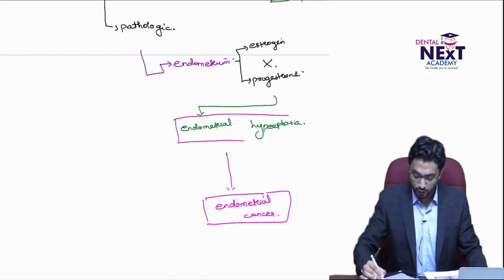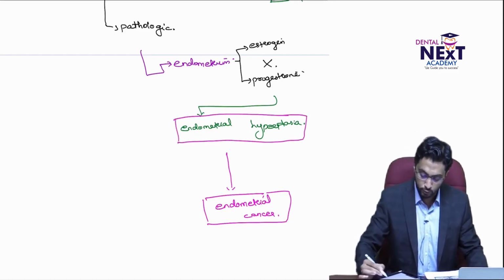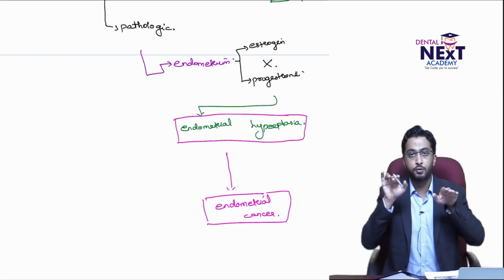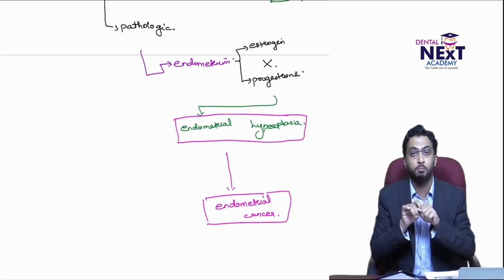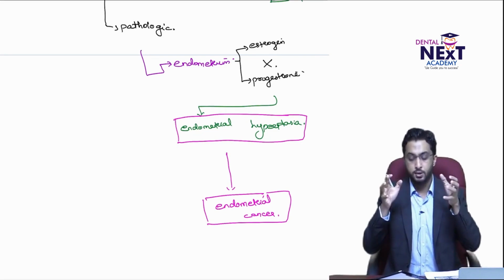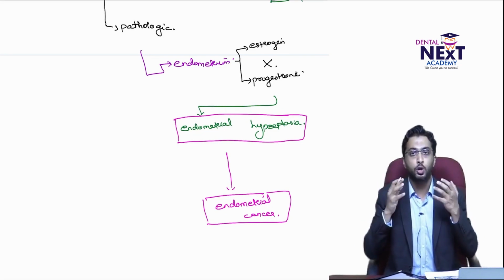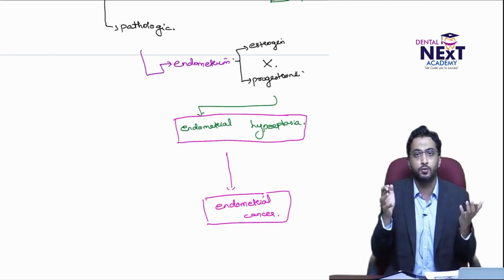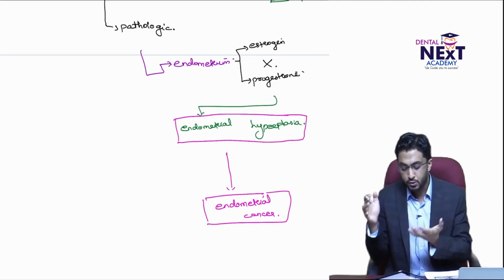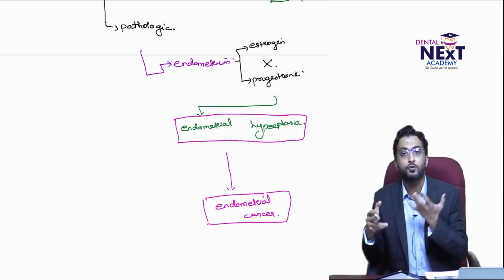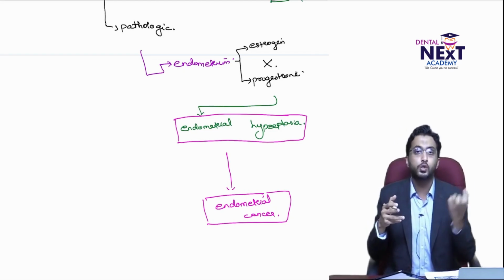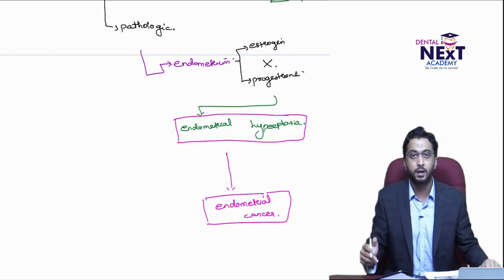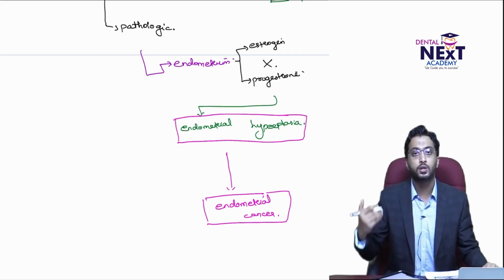Whereas in case of endometrial hyperplasia, it is very important to know that there is an imbalance of control, there is no loss of control. Please note this. There is an imbalance between estrogen and progesterone, but the things are still under control. But when it comes to endometrial cancer, there is a loss of control over the cell division, which leads to this particular condition of cancer.